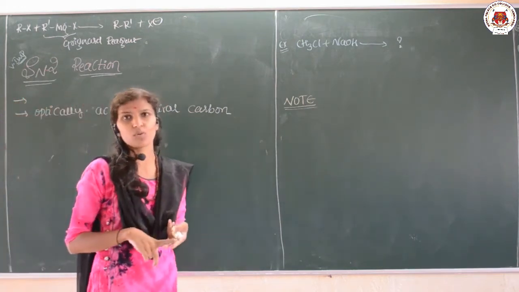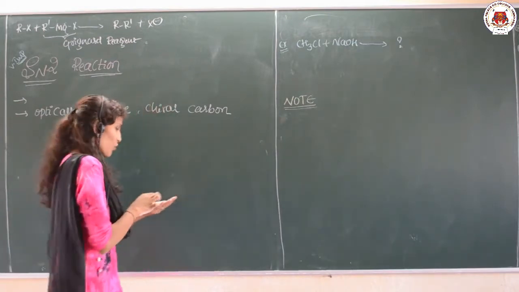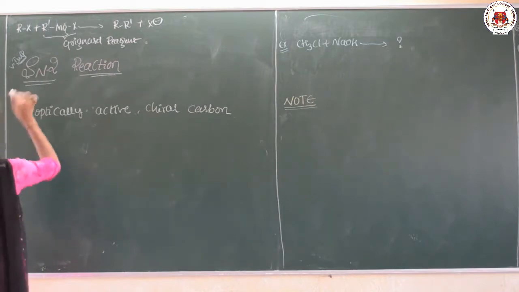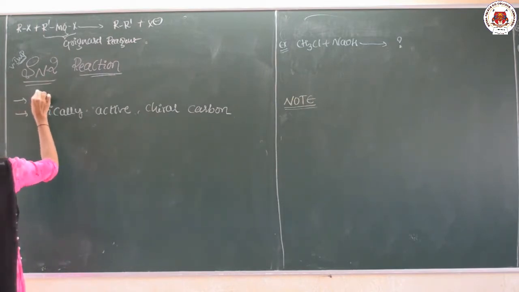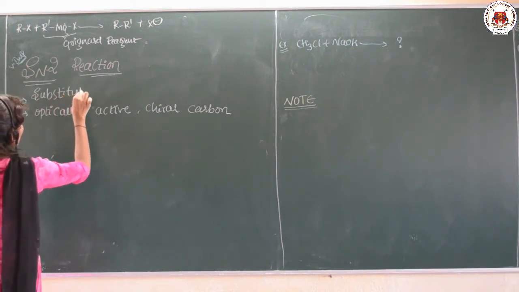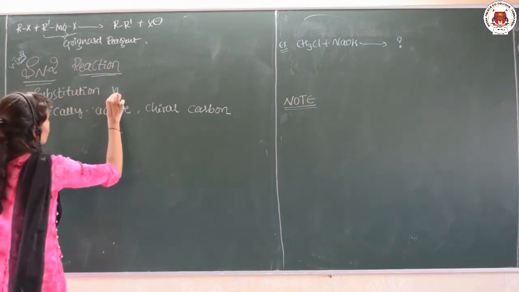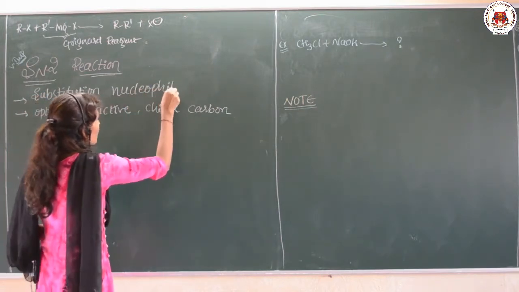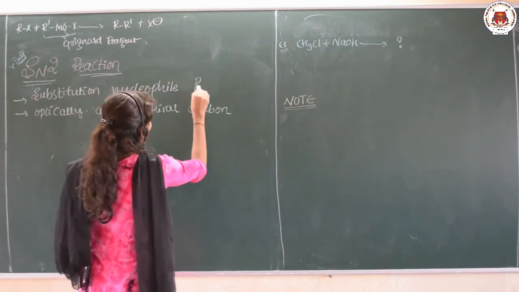Either they are going to ask you SN2 or SN1 reaction. So let us go for understanding what the SN2 reaction is. First let me explain the term. S means substitution, N means nucleophile, 2 means bimolecular.